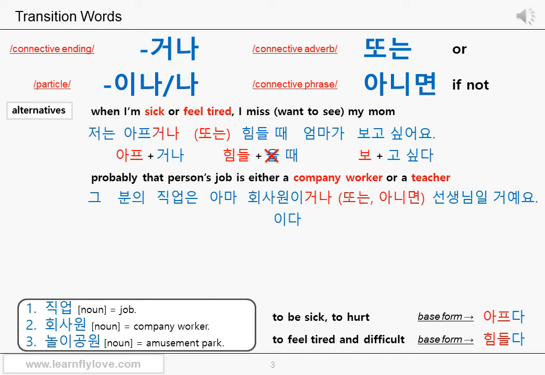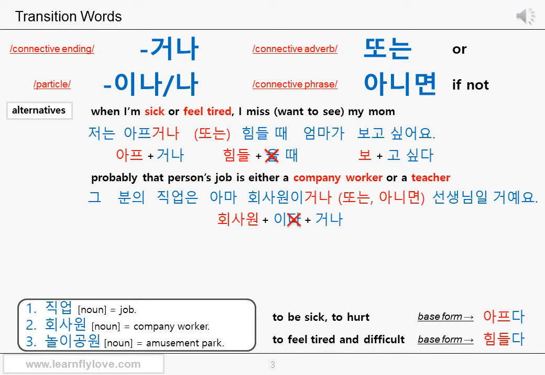You say 그분은 회사원이다. 그분은 회사원이에요. Right? You use the predicate 이다. This 이 sound from the 이거나 part is the stem of the predicate 이다. And that is why you can add the connective ending 거나 after it. Okay? Again, because the stem 이 from the predicate 이다 can be added to the first noun too, you can use the connective ending 거나 for this sentence.